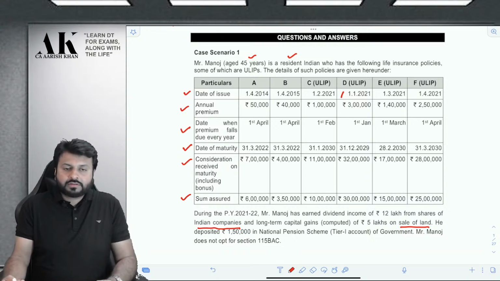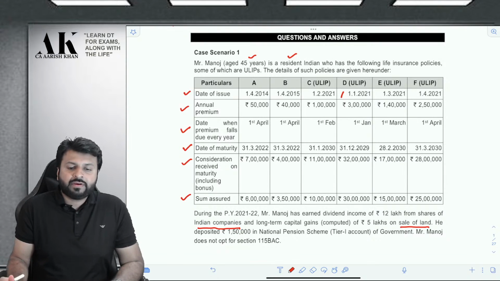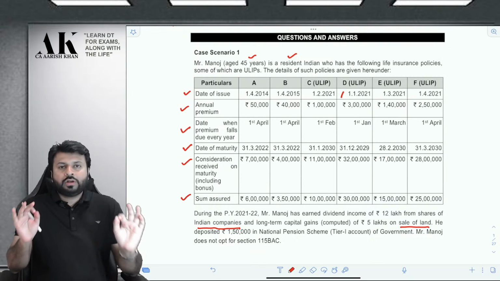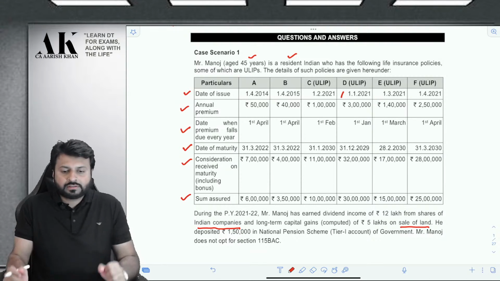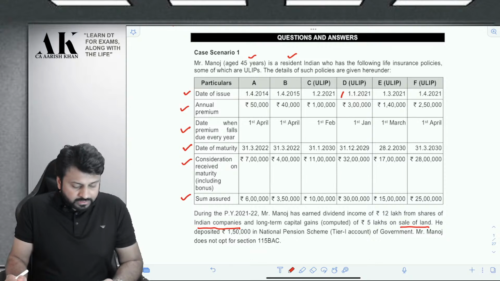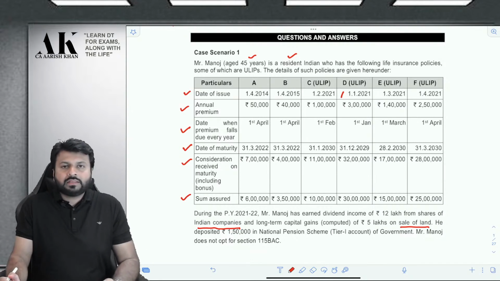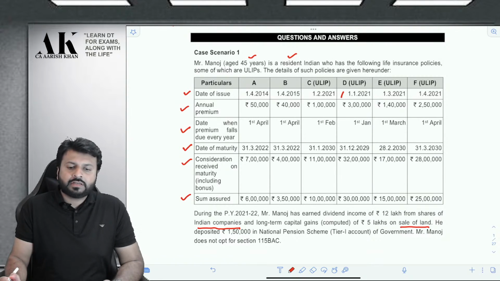Anyways, this is the first case scenario MCQ, which is a very critical section, on ULIP and life insurance policies. So let me read the question once and then I will discuss the answer of each and every MCQ one by one.